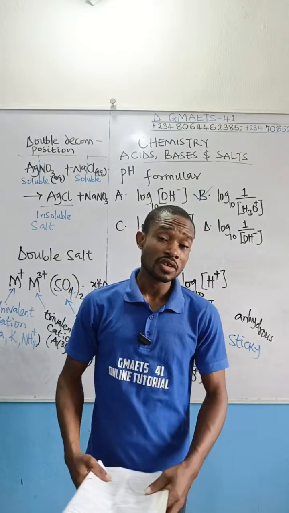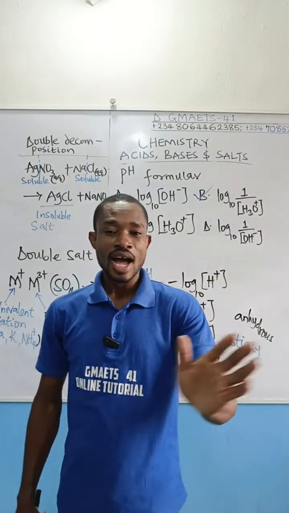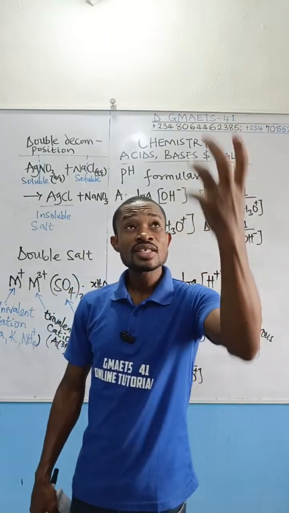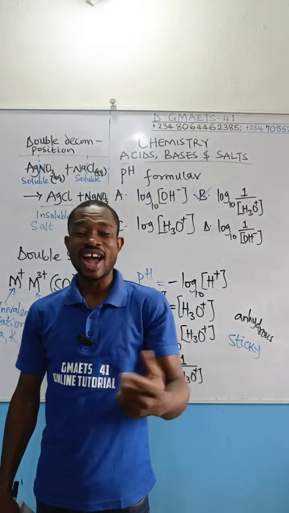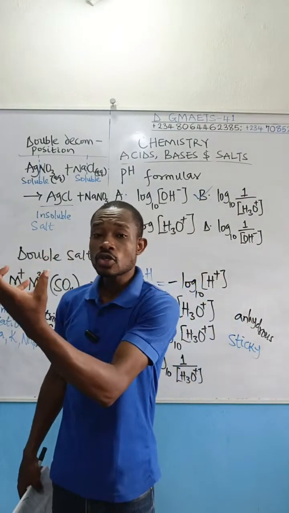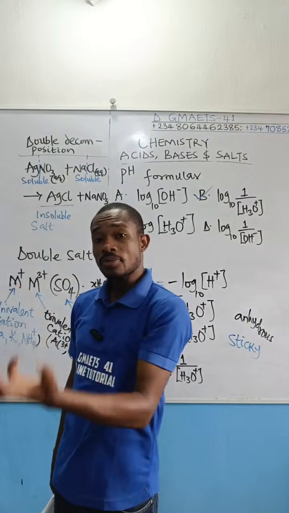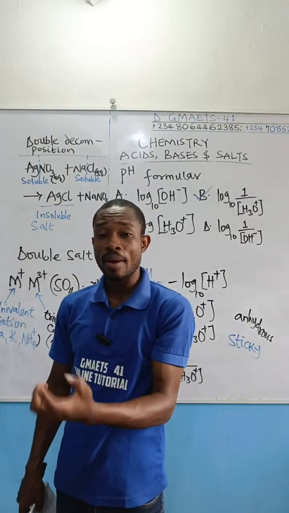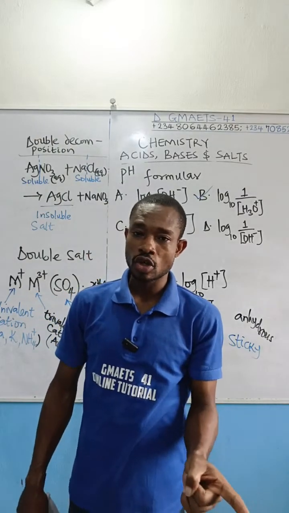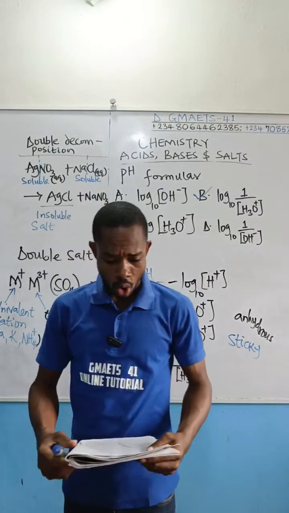So take note of the difference: deliquescence absorbs moisture from the atmosphere and turns to solution. In hygroscopy, the substance absorbs moisture from the atmosphere but does not turn to solution. Rather, it becomes sticky.